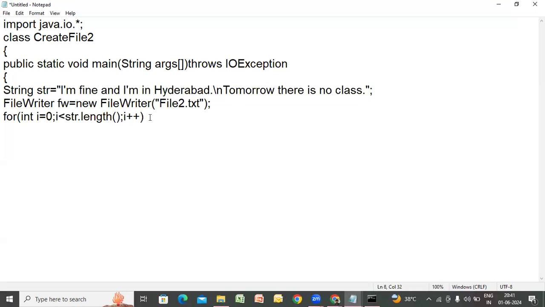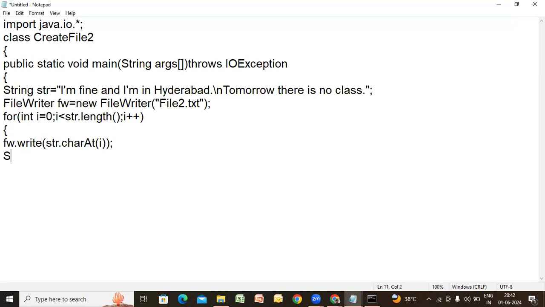i plus plus. Right. Now, inside that, let me put braces. I want to write a couple of statements. I want to not only write onto this file, but also display a confirmation, to double check that it went into the file, so you can understand. Not required, but let me show you that. So with the file writer object, fw, you want to write. Dot write is the method. What do you want to write? str dot charAt, you can use this method, charAt, you just put the index. That's it. You can put the index like this.